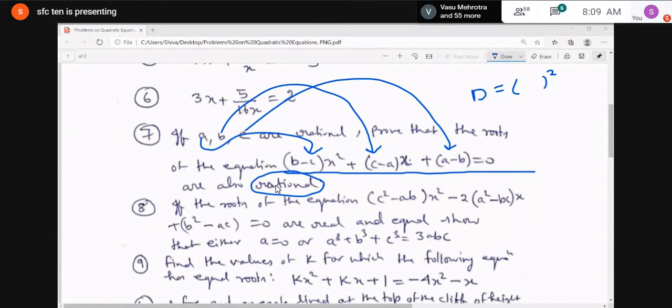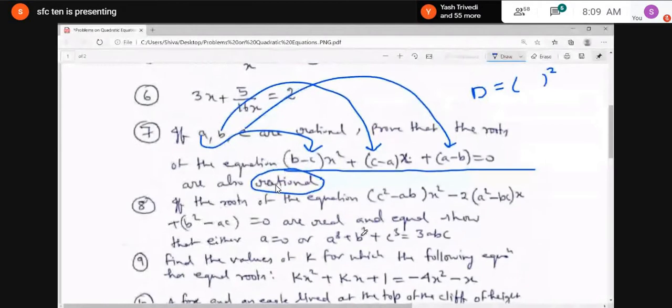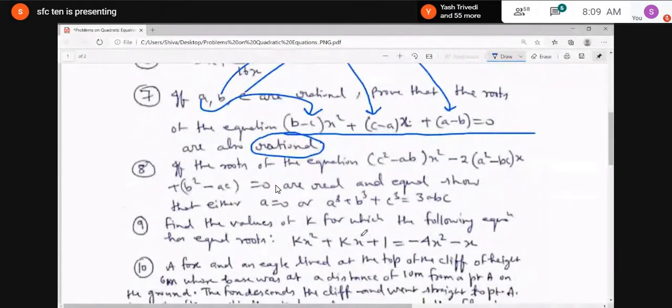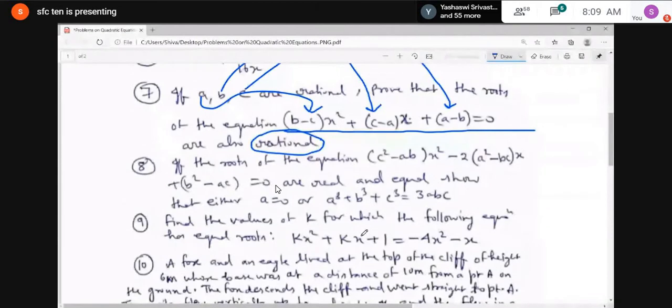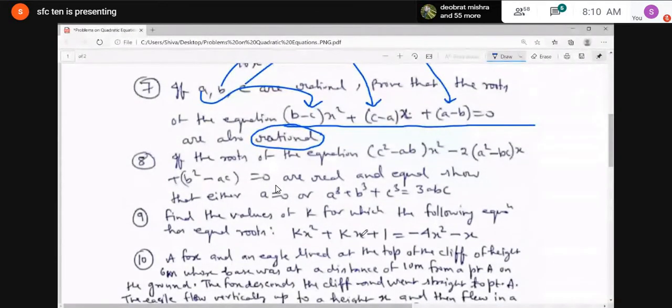Then question number 8. If the roots of the equation (c² minus ab)x² minus 2(a² minus bc)x plus (b² minus ac) equal to 0 are real and equal, show that either a is equal to 0 or a³ plus b³ plus c³ equal to 3abc. I have already told you the condition for real and equal roots.